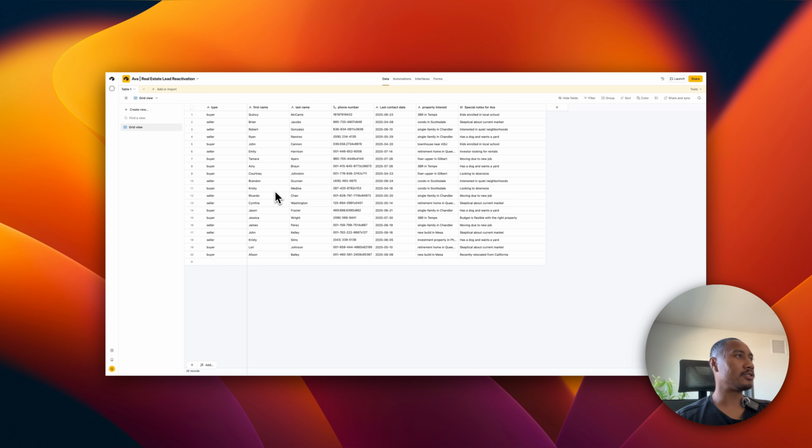A few things to note: you're probably going to have this first row as the column header titles, so you're going to want to just delete that whole row because we don't need it. We already have the column titles up above right here. And also just keep in mind that phone numbers need to be formatted correctly.